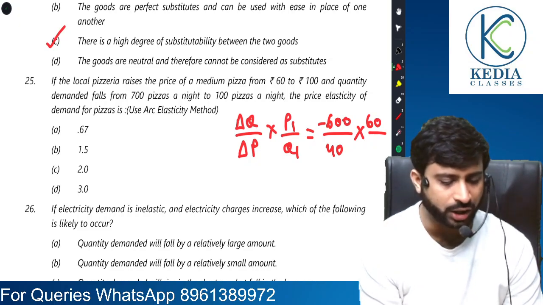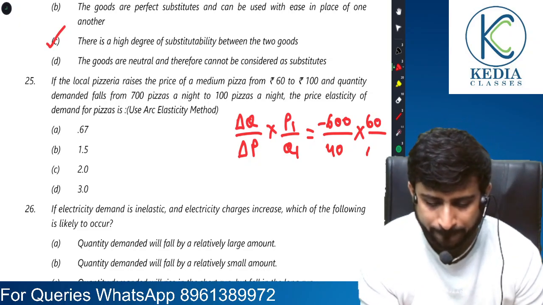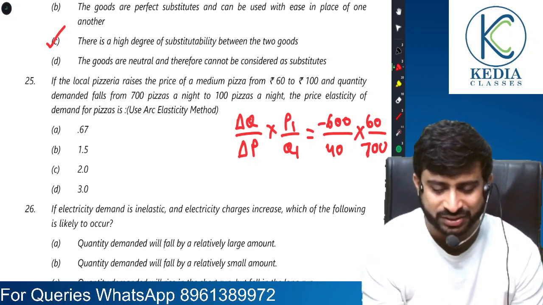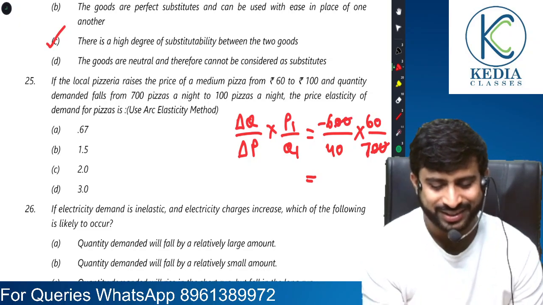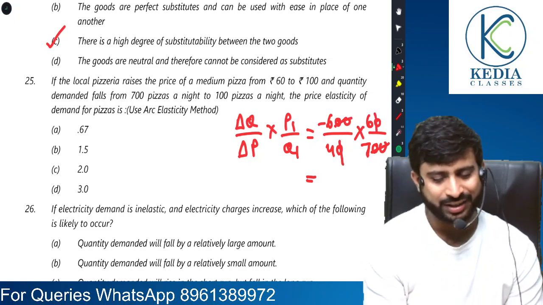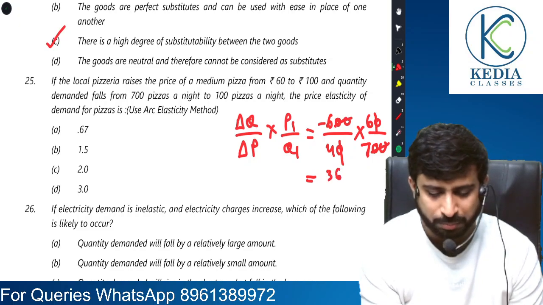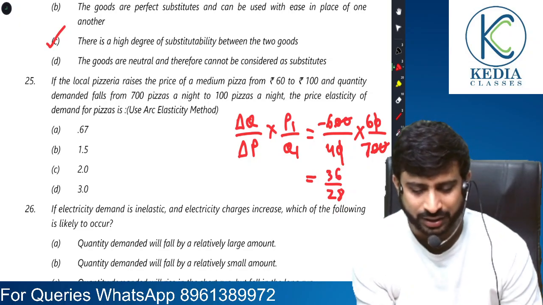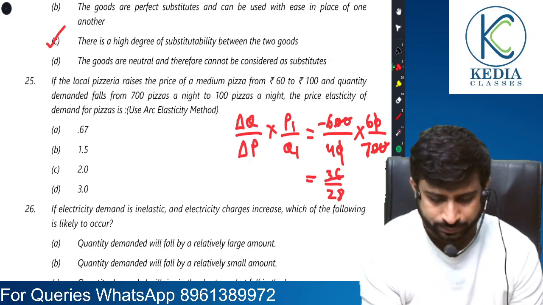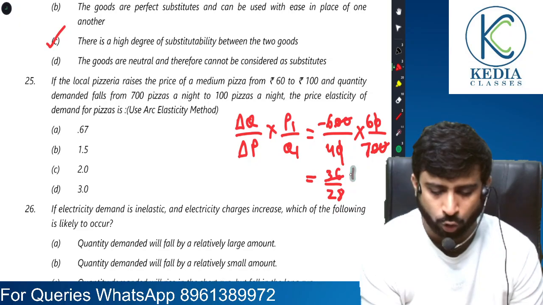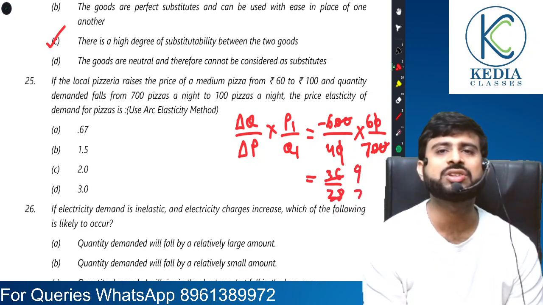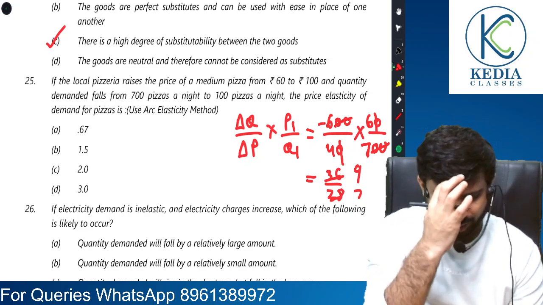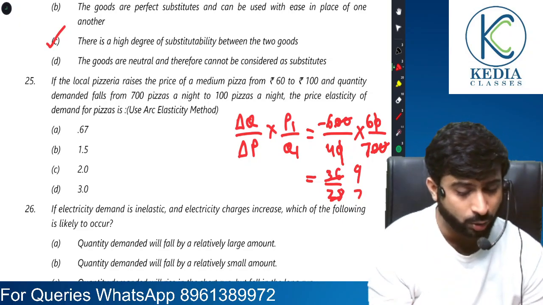And what is the original quantity? The original quantity is 700. So in this particular case, everyone pay attention. 0 0 gone, right? Here also 0 0 gone, right sir? So it's 36 by 28. Obviously it's minus, so we don't need to do anything about that, right? 6 6 36, 7 4 28. Now 2, 18 or 4 9, 4 7. Now it's 9 by 7, and if it's 9 by 7, answer would be 1 point something something, right?